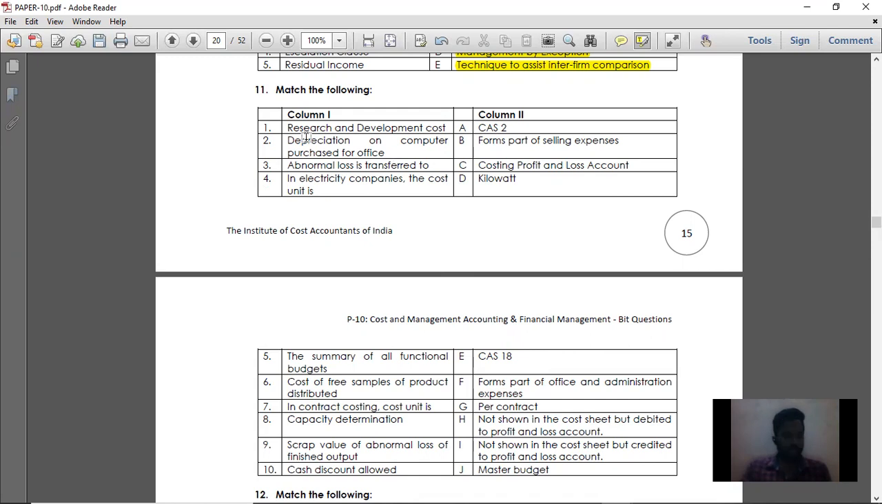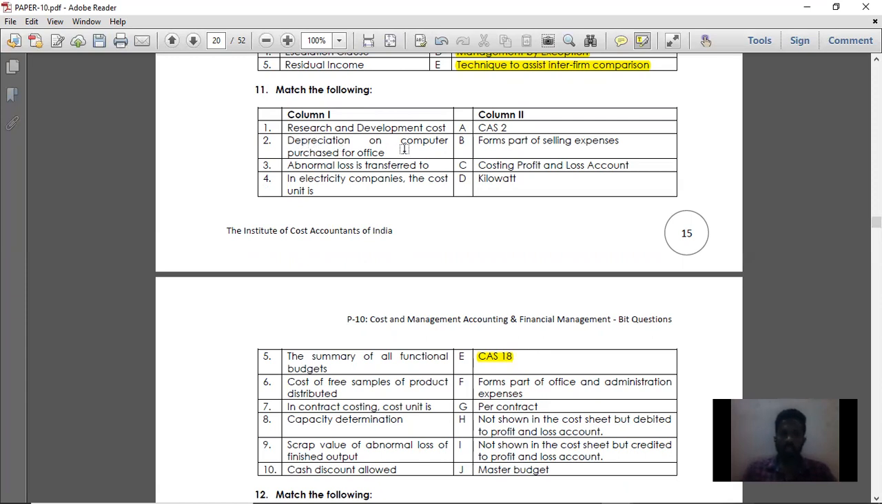Point number 1, research and development cost. If you have gone through the cost accounting standards, Cost Accounting Standard 18 is research and development cost. You can't expect these numbers in the exam, since they mostly won't throw these kinds of questions, but go through the cost accounting standards at least once. So Cost Accounting Standard 18 is research and development cost.